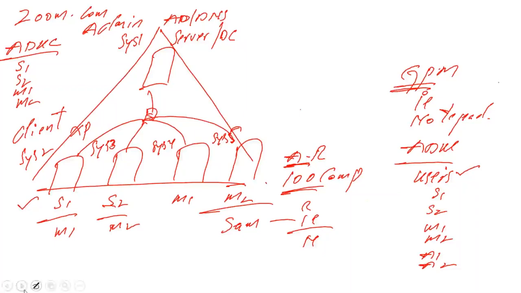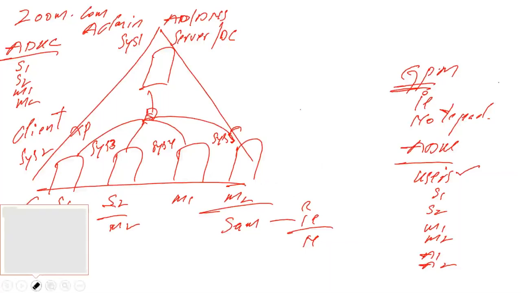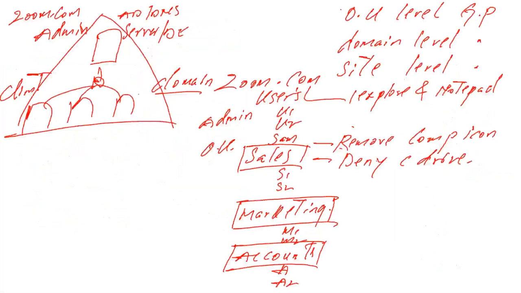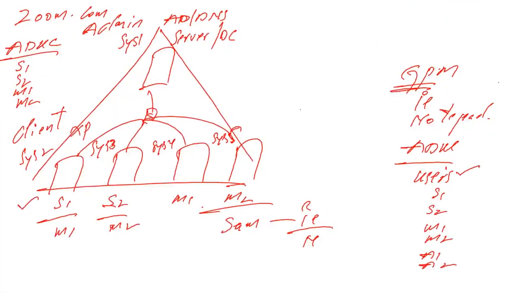And as the administrator, we have to give the answer. So tell Sam, sir, there is no problem. The thing is, the last day, you told me, sir, restrict the Internet Explorer and Notepad applications to zoom.com domain users. No user should access this one. So to save time, instead of applying the policy on sales or your marketing, I applied this policy on the zoom.com domain. And once I apply the policy on the zoom.com domain, sir, this policy is affecting sales users also, marketing also, and me also. And you also, sir, you're right, you also are a part of our domain. You are a user. So from today onwards, you cannot access these two items, sir. So you also are restricted.